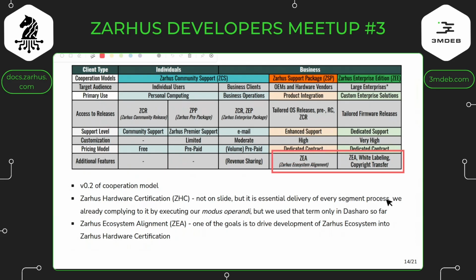It's this Zarhus ecosystem alignment, and I will show you on the next slide what it really is. But first, I have to introduce a new term, which is Zarhus hardware certification. I mentioned it on the previous slide. Maybe not new; it's just a formalization of some existing processes or existing steps. It is not on this slide, but essentially every Zarhus community support, Zarhus support package, Zarhus Enterprise Edition, every business approach will be with the goal of achieving Zarhus hardware certification for a given platform.